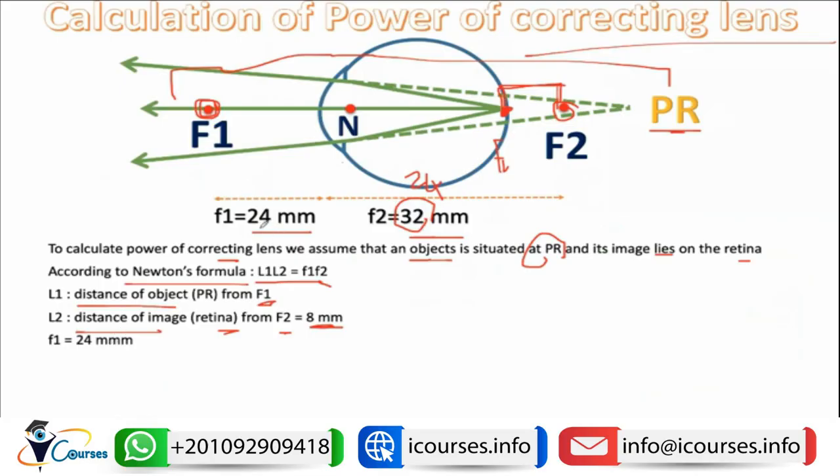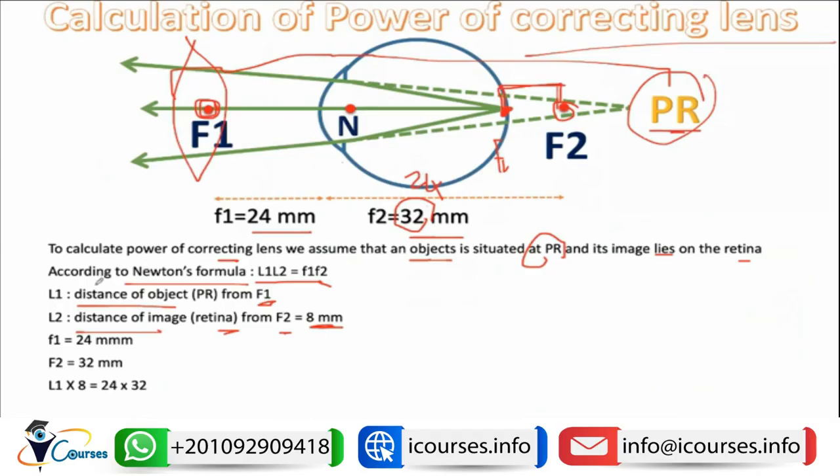F1 will be equal to 24 millimeters, and F2 here will be 32 millimeters. So by applying the Newton formula, L1 L2 equals F1 F2, where L1 is the distance of the object from the F1. Here we will put the correcting lens at the F1, and we need to know the focal length of this lens, as the focal length should be coinciding with the punctum remotum. As we said, to correct any ametropia, the focal length of the lens should be coinciding with the punctum remotum.